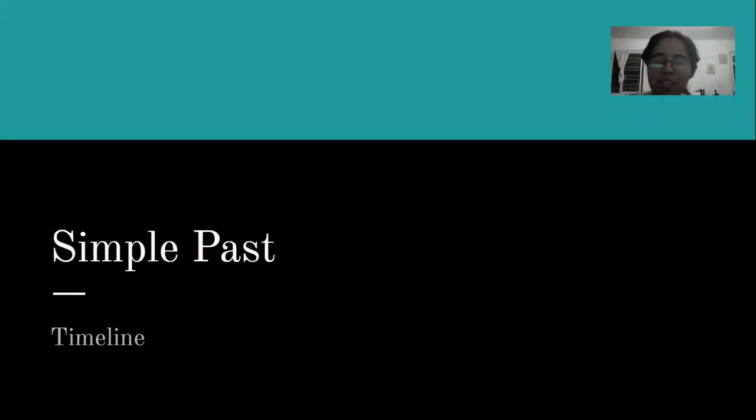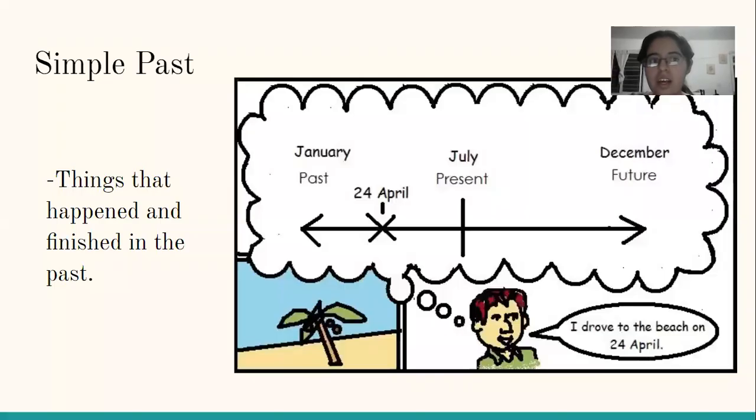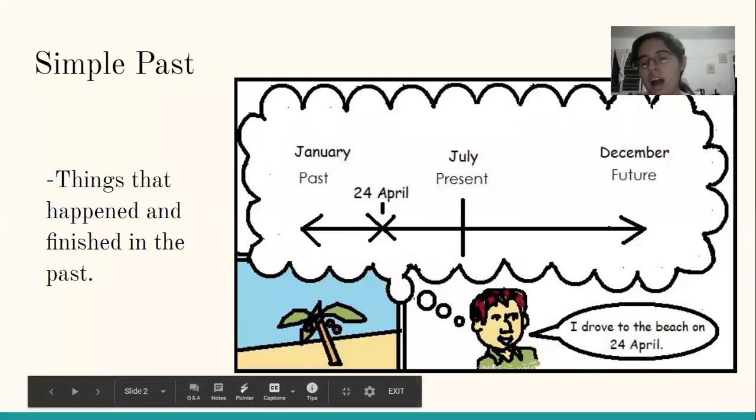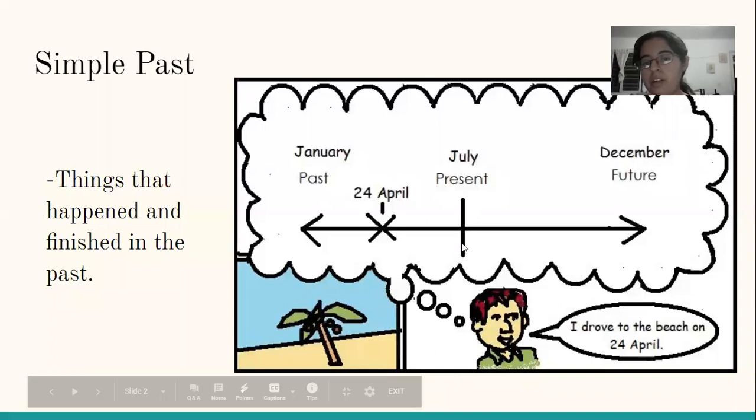So let's start. This video is going to be about the simple past, just like we have been seeing throughout the week. But this one is going to talk about a timeline. So, the simple past. The simple past is used for things that happened and finished in the past. For example, this man says, I drove to the beach on April 24th. So here's the present, and then in this time in the past, it happened and it finished.